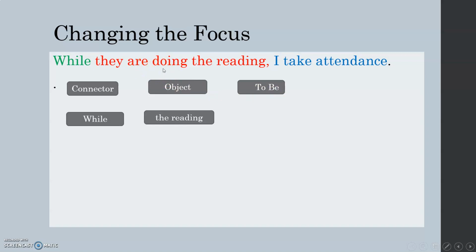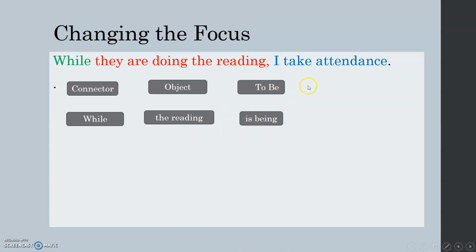How do I say to be in present progressive? You see the ing, it means it's progressive. To be in present progressive, according to the table I gave you, am being, is being, are being. What's going to be good here? The reading is being.